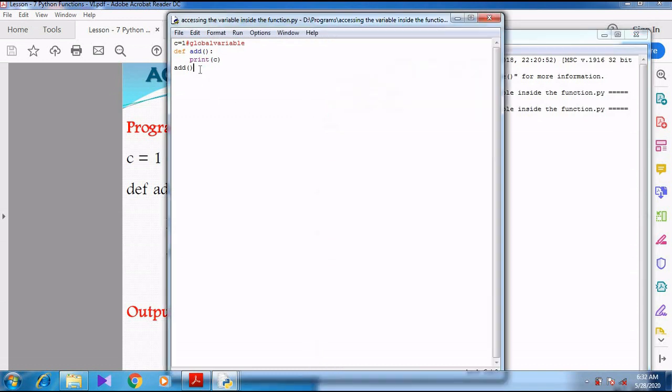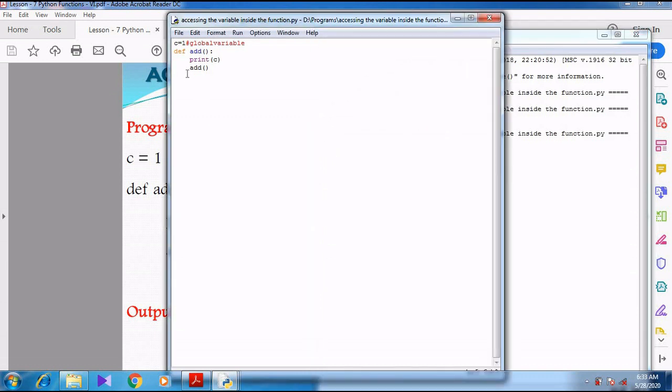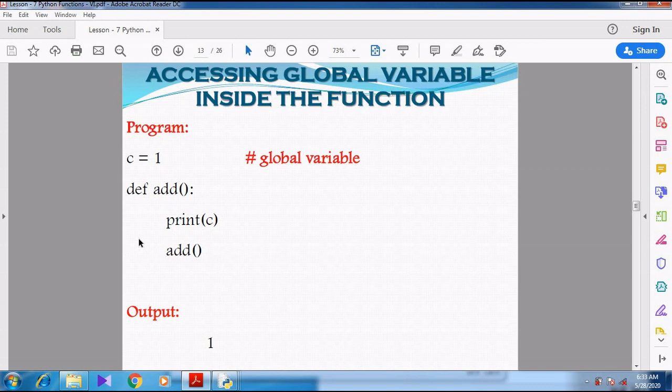So the mistake I have done is, I want to call the function from outside the function, but I accessed it inside the function, so I am just calling the add function from inside itself. So now when I press F5, it shows the interpreter alone. Right? So indentation is a must. If you want to call the function, you have to call it from outside.